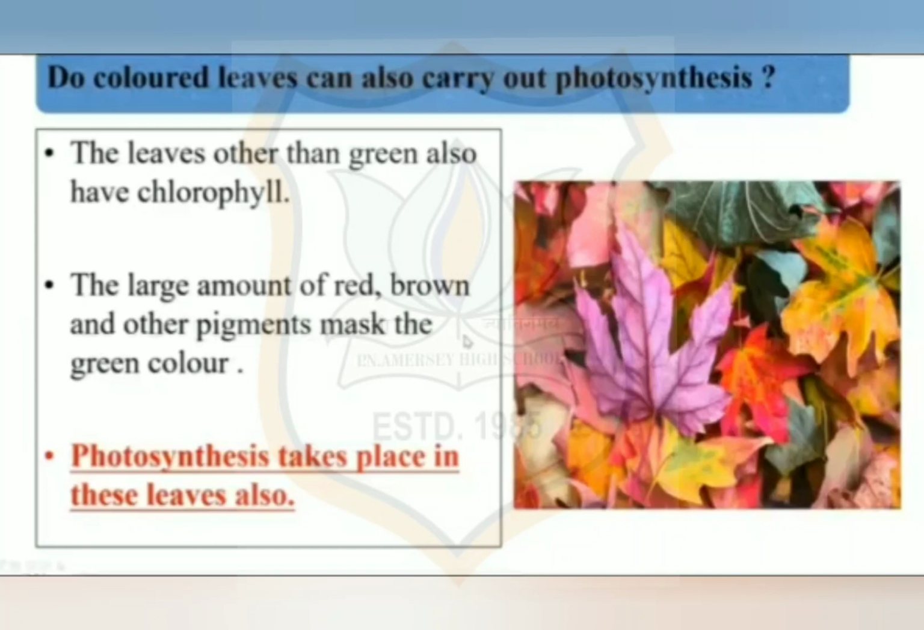The leaves other than green also have chlorophyll and photosynthesis takes place in these leaves also. The large amount of red, brown and other colors mask the green color. So these leaves also have chlorophyll and photosynthesis takes place in these leaves also.